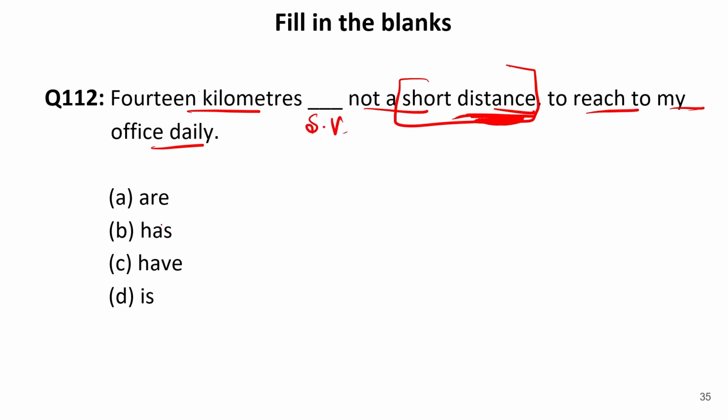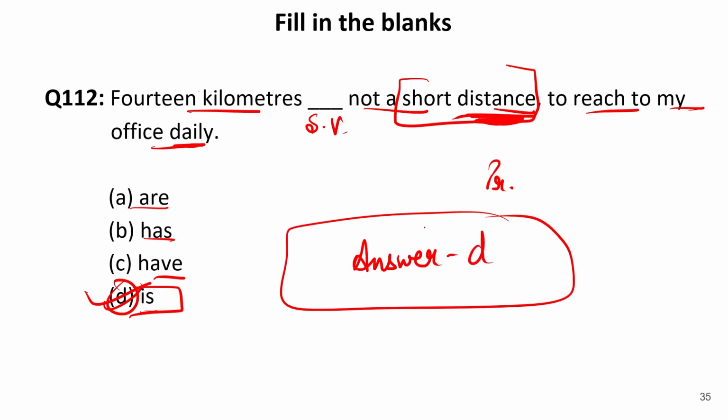Now let us see the options, because it is predicting that this is daily. So with daily we need present tense. Now let us see. Are, has, have, is. Of course, is is the correct answer. So our answer is D. We do not have a sentence in perfect tense. It is simple present tense. So 14 kilometers is not a short distance to reach my office daily. Now let us move to the next one.